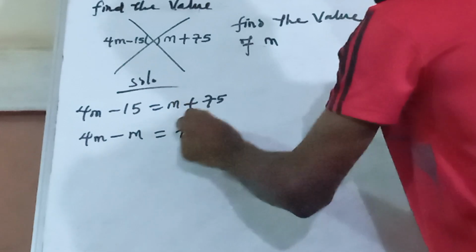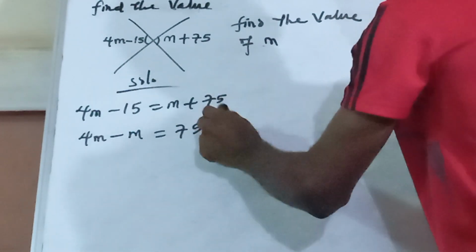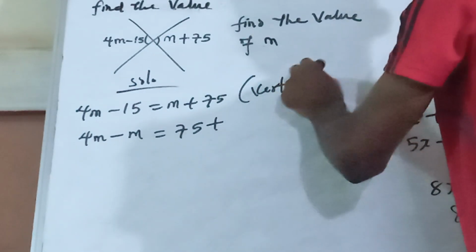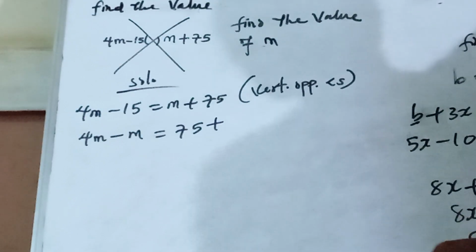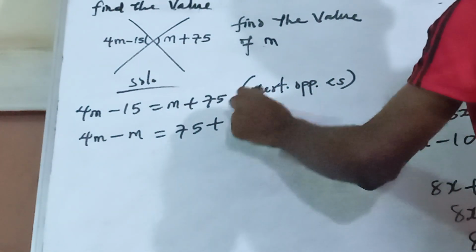This one is 75. Then minus 15 will cross here to change to plus. Sorry, I'm meant to put my reason. Basically opposite angle is this. Okay? Basically opposite angle. So this minus will come here to give me plus 15.